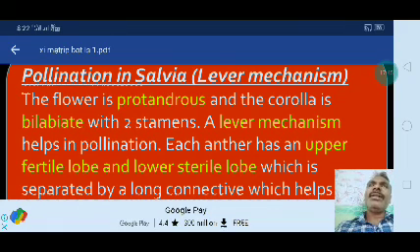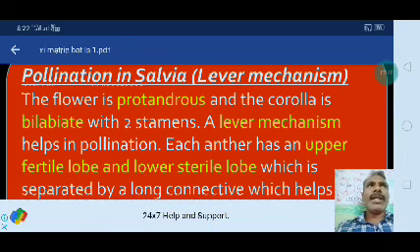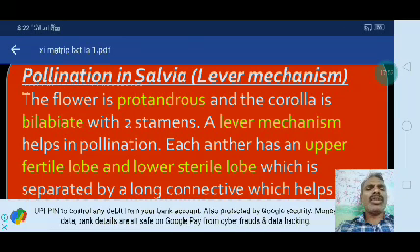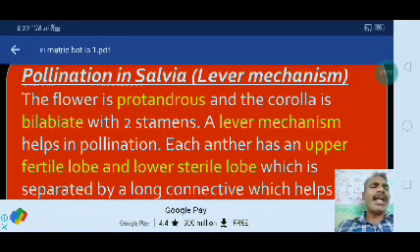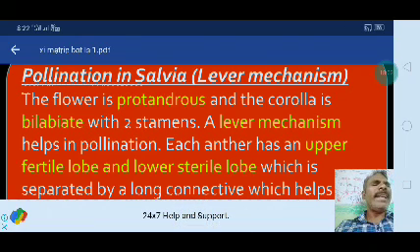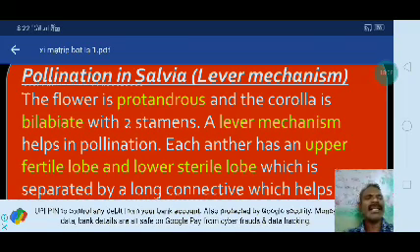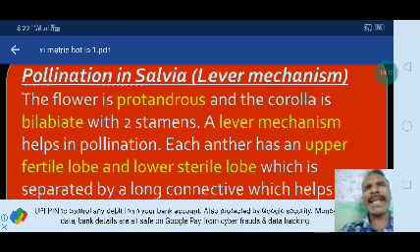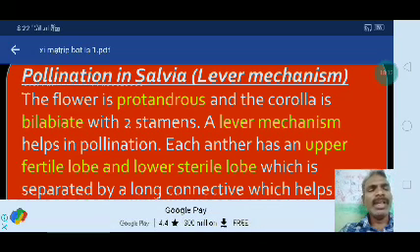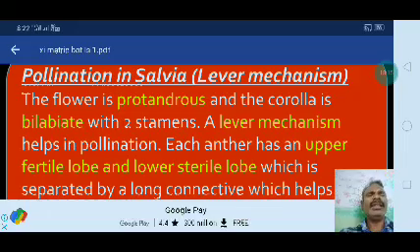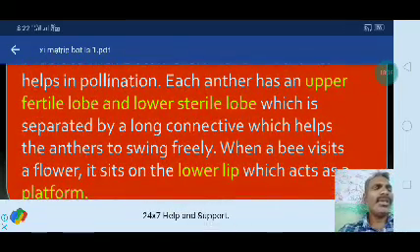In Salvia there is a type of mechanism, the lever mechanism. The flower is protandrous and the corolla is bilabiate with two stamens. Protandrous, that is, the androecium develops earlier. A lever mechanism helps in pollination. Each anther has an upper fertile lobe and a lower sterile lobe, which are separated by a long connective which helps the anthers to swing freely.